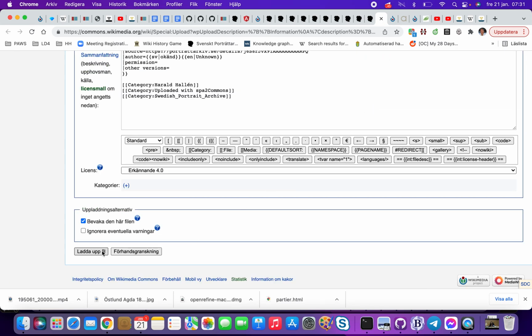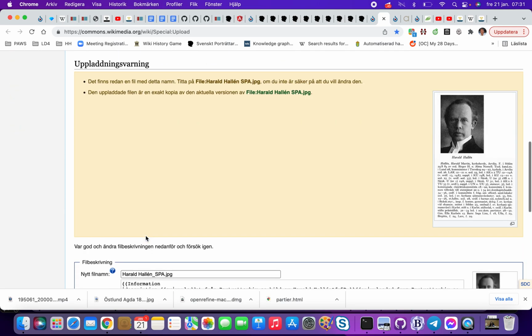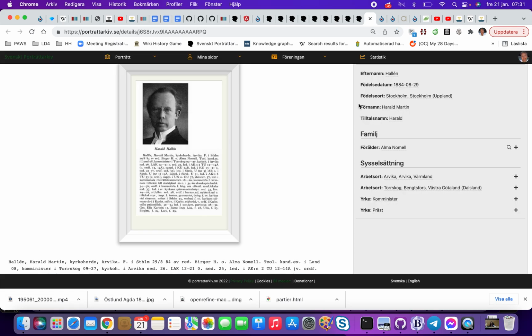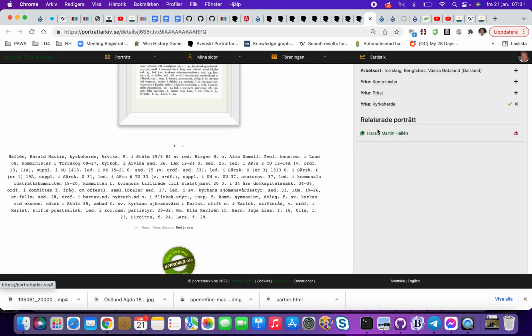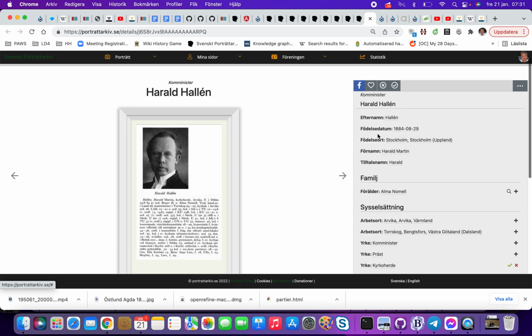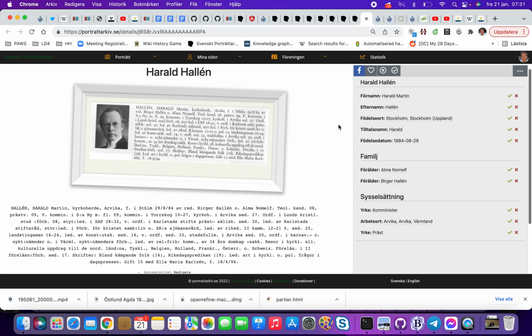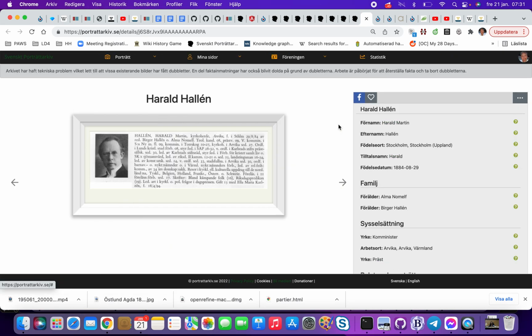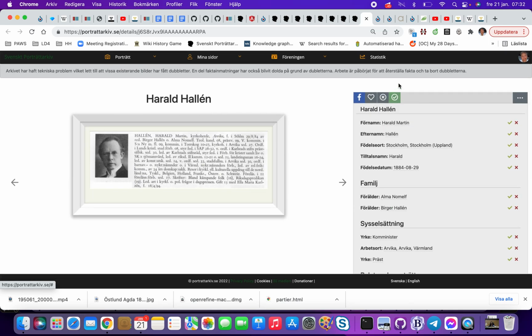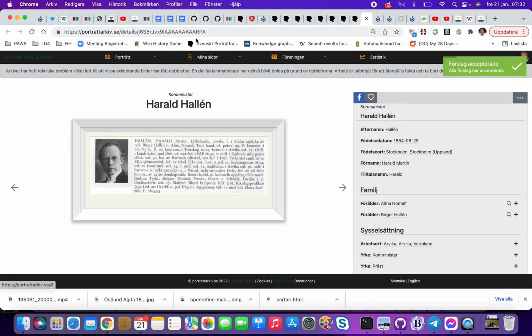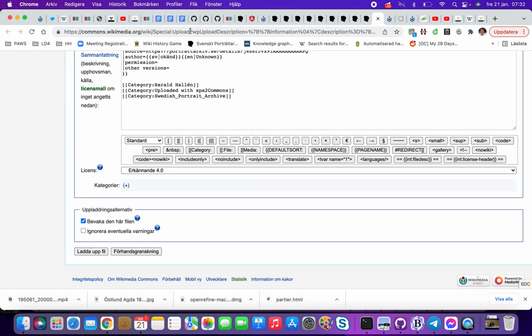Maybe this is a new one. The cool thing which Wikimedia Commons does is, if I try to upload the same, they warn like this. So this one I have already uploaded. If I do a refresh on this page, we can see now that it's related to this other page. And we can see that this one is not confirmed, but at the bottom it's related to the other. So I say confirm all this data, it looks good, and then I do my hard-coded way of